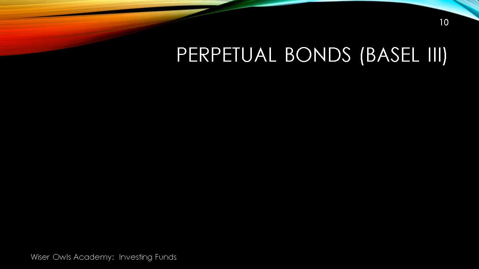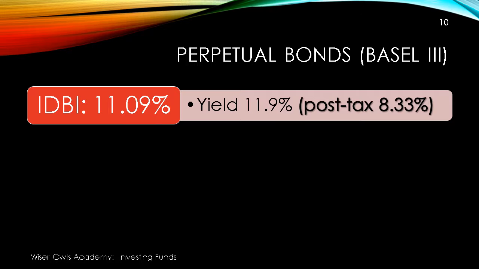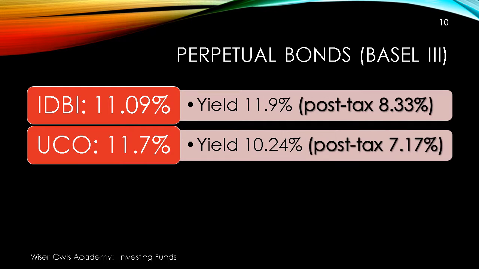Now, if you recall, in those three slides which covered those instruments of investment, one was a perpetual bond and another one was a Basel III bond of banks. So these bonds are available in the market. For instance, the IDBI 11.09% bond. So after paying taxes on that, it has a post-tax return of 8.33%, which is higher than what fixed deposits are giving today. The UCO Bank, once again, has got a 11.7% bond, and the post-tax return on that is